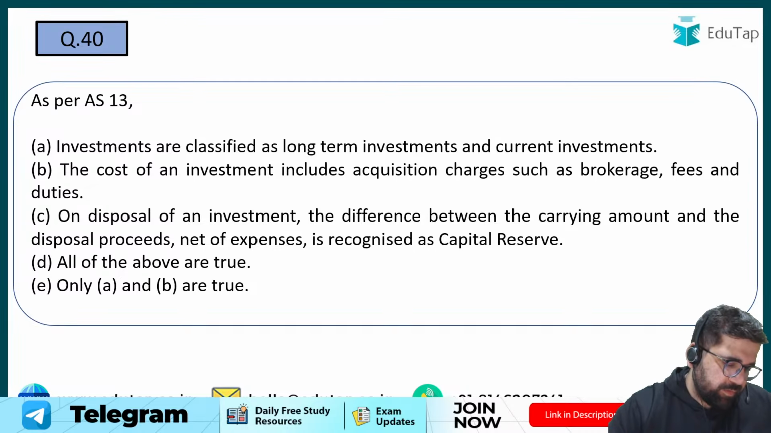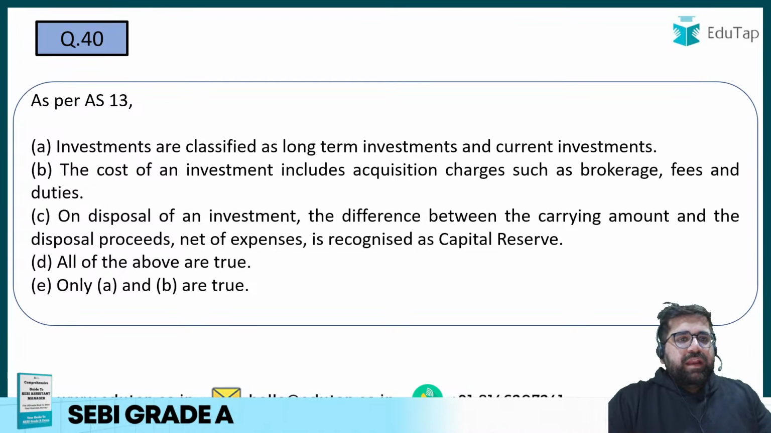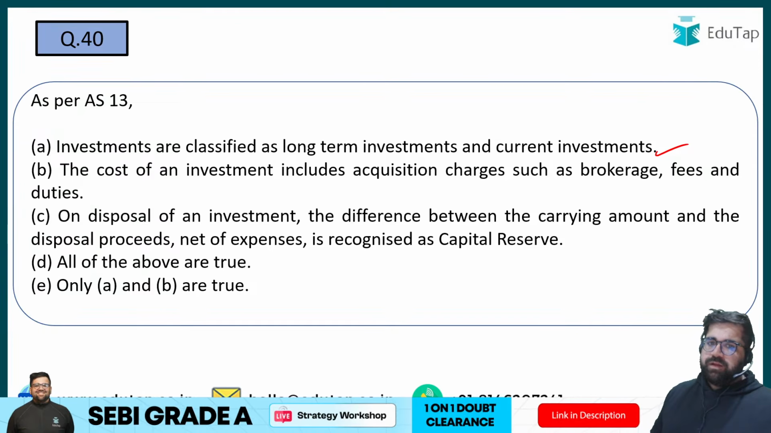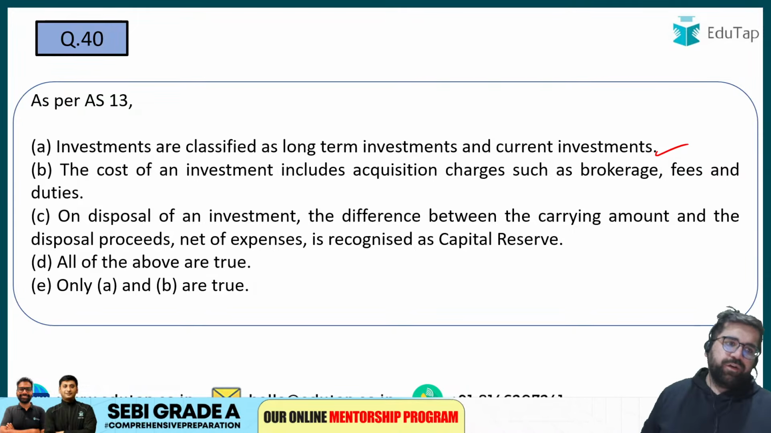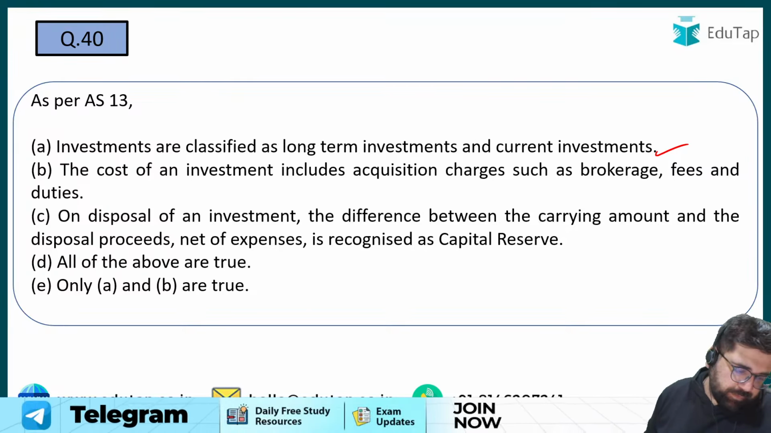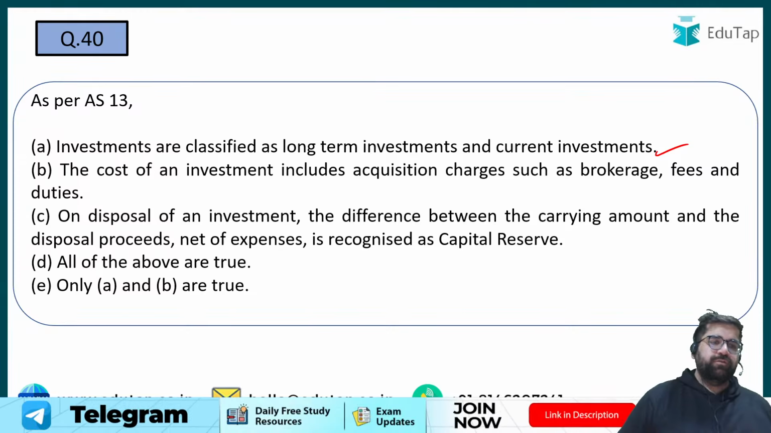Question number 40. Investments are classified as long-term and current investments. Yes, obviously yes. Cost of an investment includes acquisition charges. On disposal, the difference between carrying amount and the disposal proceeds net of expenses is recognized as a capital reserve. Rishi is going with D. All of the above is true. Wow. Disposal, the difference between carrying amount and the disposal proceeds net of expenses is recognized as a capital reserve.